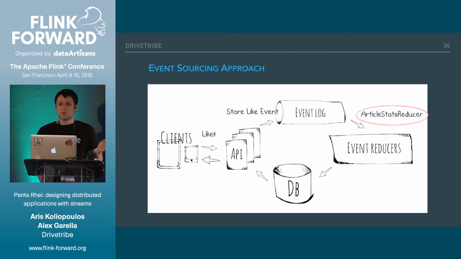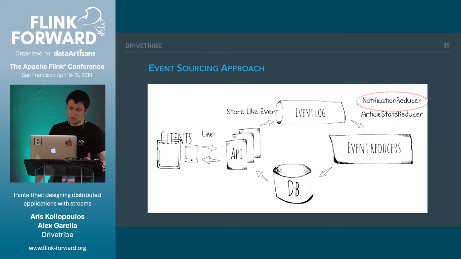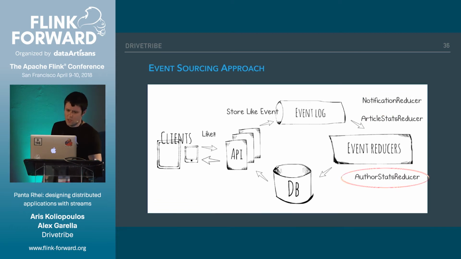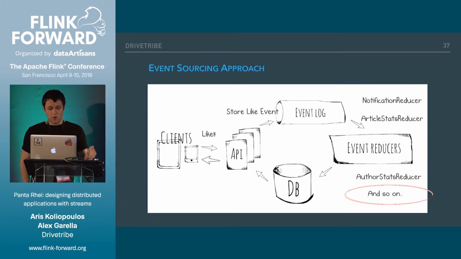And then the first set of requirements that we get is to compute a few statistics. So we can implement a piece of code, like the article stat reducer, that does just that. Then we need to send notifications. Good, we can implement a notification reducer that will integrate with SNS or any other external system. We need to compute stats. Again, the raw data is already there. We can even do that retroactively, and so on and so forth.